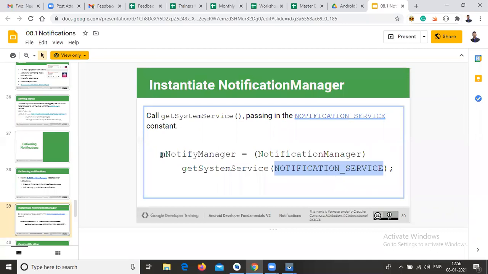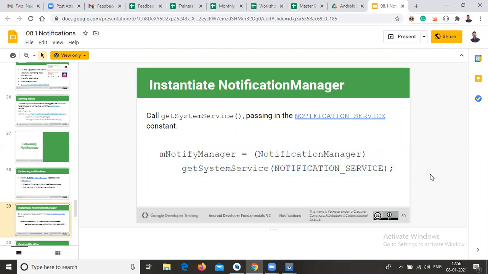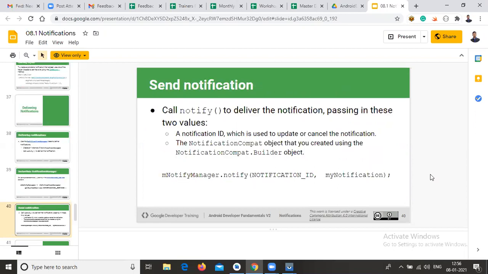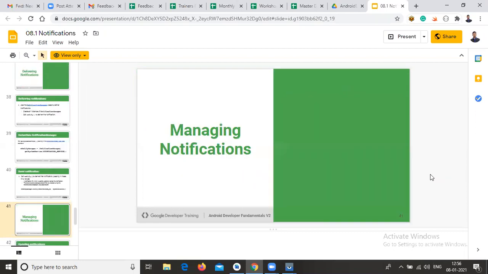This is the way you need to write your notification service inside your onCreate method. Why? Because the onCreate method takes care of your activity. Once the activity launches, only then can you perform all those operations. Okay, so this is all about the theory part of notifications. Now coming to the practical.